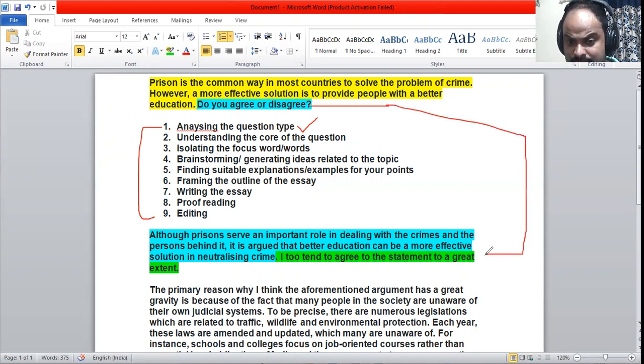So we have a thesis like this: I tend to agree to the statement to a great extent. So analyzing the question type, we have analyzed it is an opinion question.